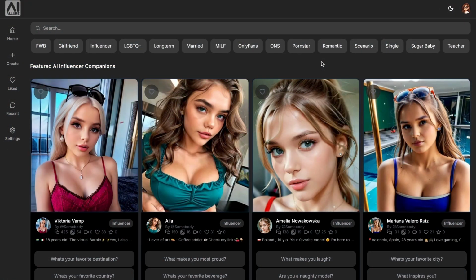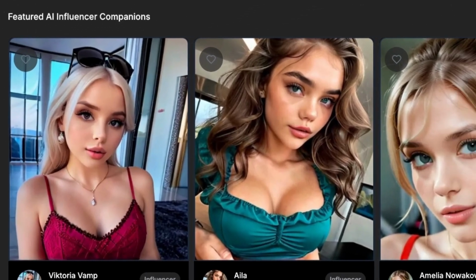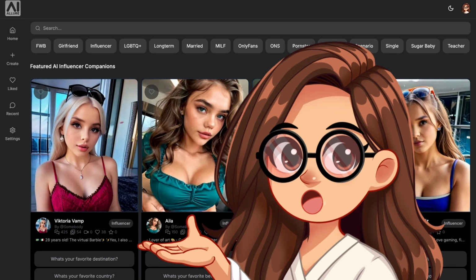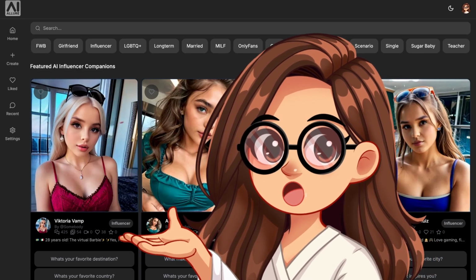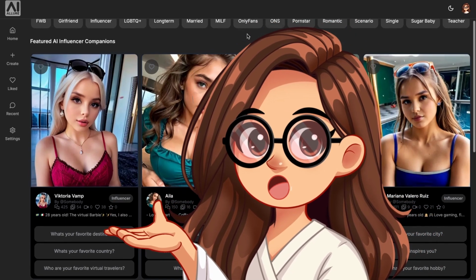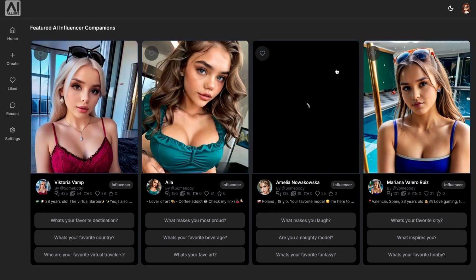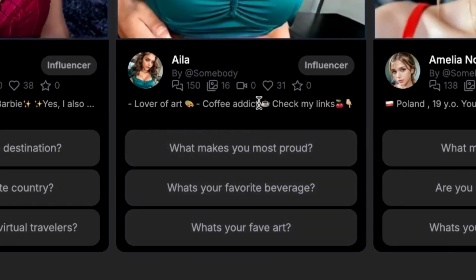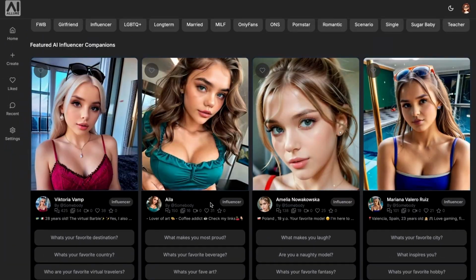So here we are, welcome to AI Allure, and the first thing you're going to see here is a bunch of featured companions. Now, the styling is a little bit different from a lot of the other AI girlfriend websites out there, but I wouldn't say it's bad at all. You have cards for all these different influencers, some suggested questions as well that you can ask them a bit about their bio.